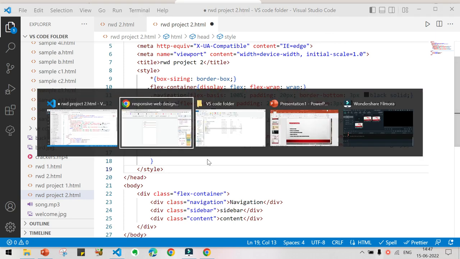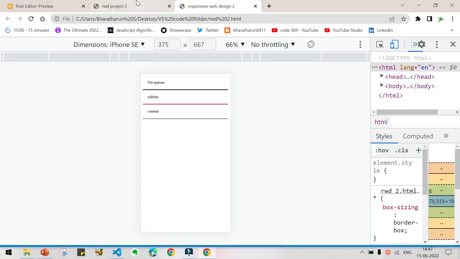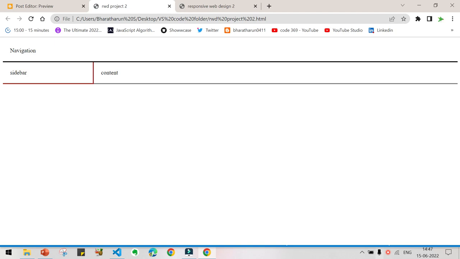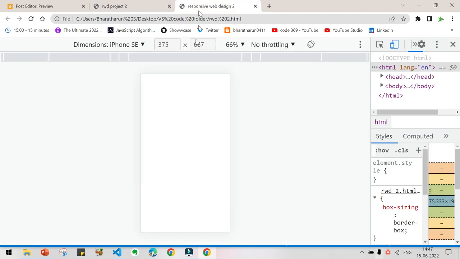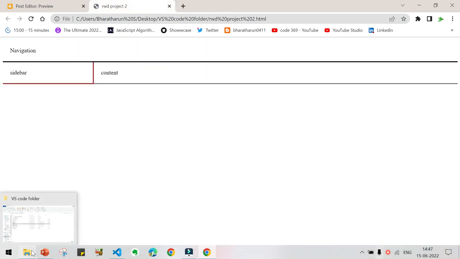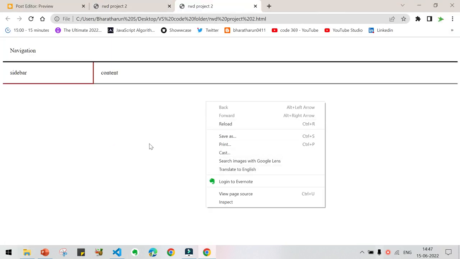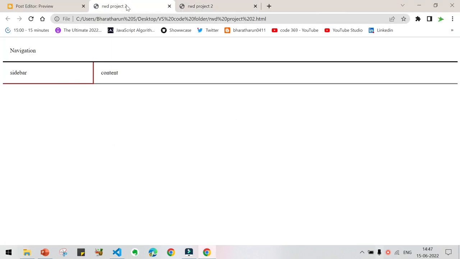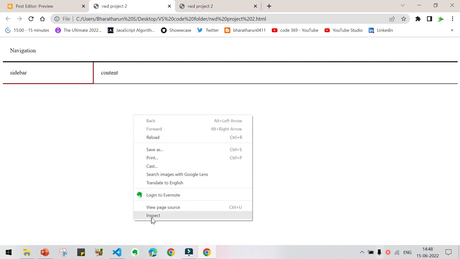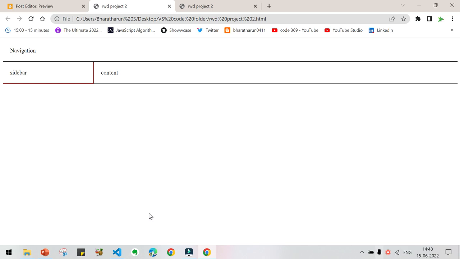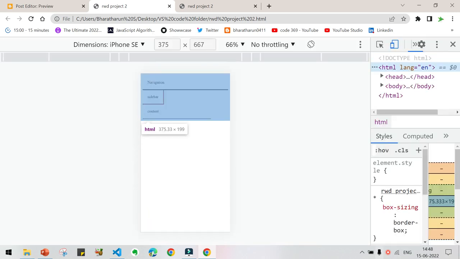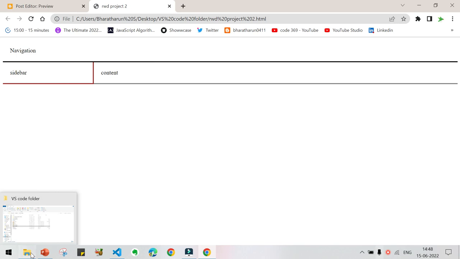Then another thing here: you are having the sidebar at only 20%. Again, you have to open it. So both these things are looking the same. Go to inspect.